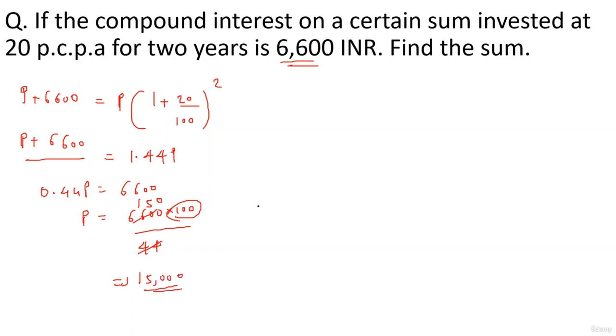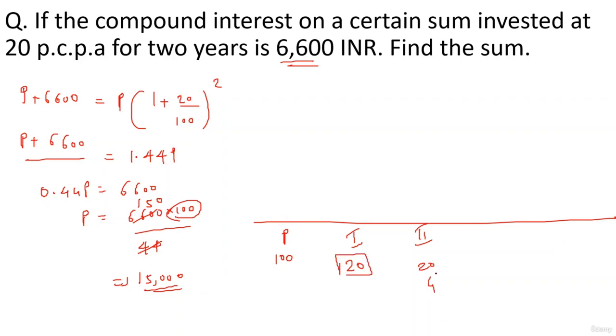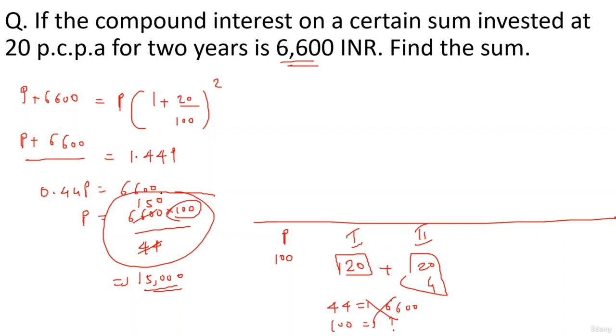Okay, very simple. All right, the other way we look at, we'll assume the base as 100 and solve the question. Let me say that the principal was 100 rupees. So in the first year at 20% rate of interest, the amount I'll be getting as the interest is 20 rupees. In the second year, I will get 20% of 100, that is 20. I will also get 20% of this 20, which is 4 rupees. Now the total interest which you obtain here is 20 plus 20 plus 4. This is 44. 44 corresponds to 6,600 in the question. Then 100 will correspond to what? You can cross multiply. You will again land up with this same equation. Okay, as simple as that.